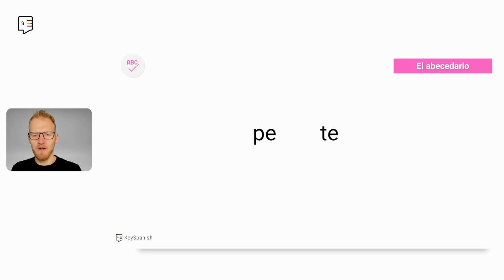Now, let's stop a bit with P and T, because a very common mistake is for English speakers to let go a lot of air when they say pe and te, because in English it is pt with air coming through. In Spanish, no air is coming through. And to illustrate that, I'm going to use a tissue. So we have this tissue here, and you need to place it in front of your mouth. And if you pronounce your English P or T, you will see that it moves, right? So P, T, P, T. Posture, towel, towel.